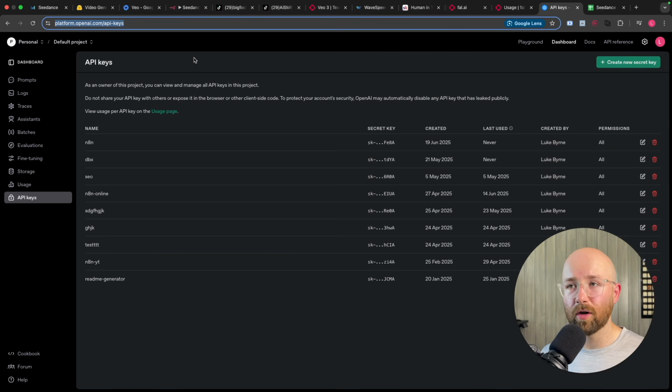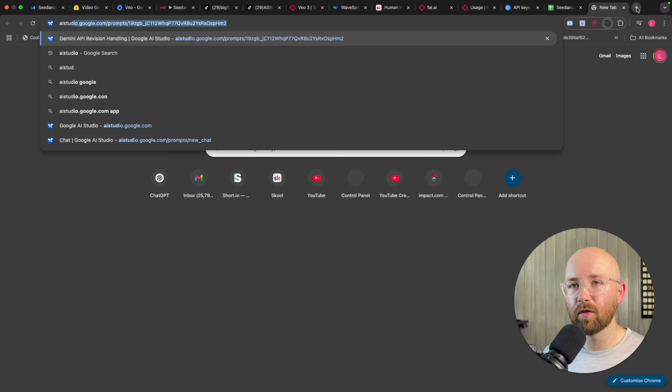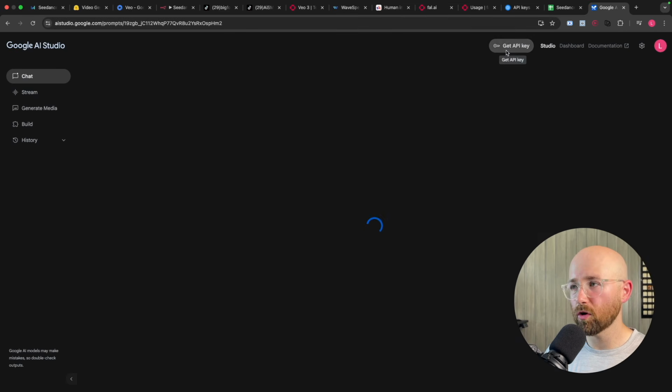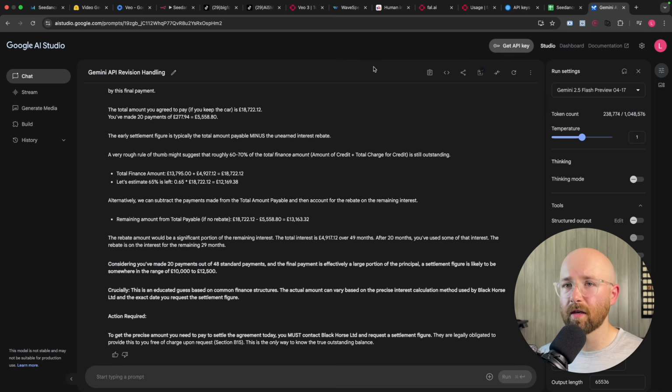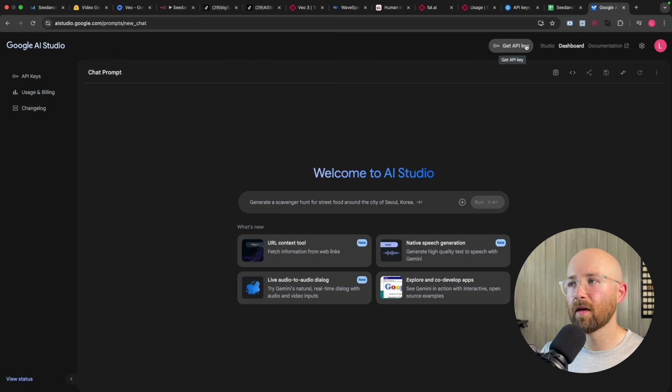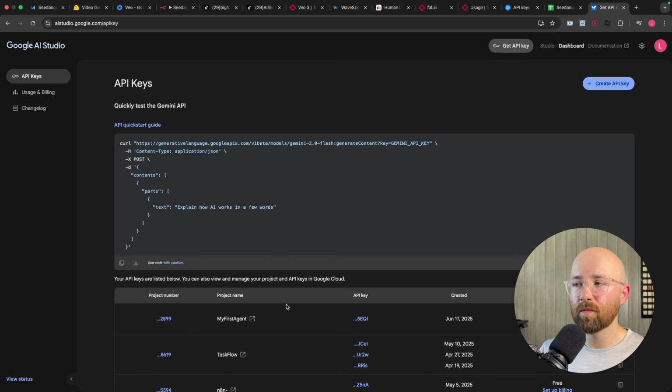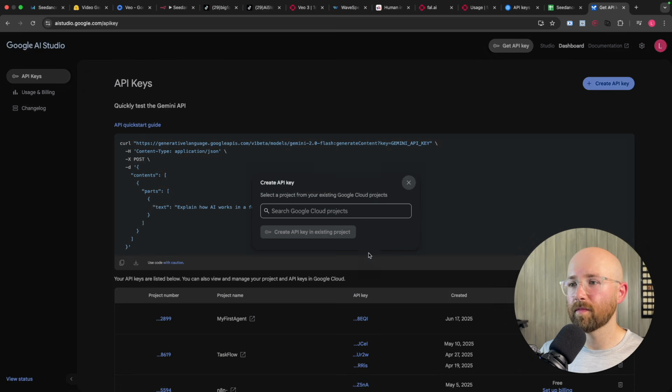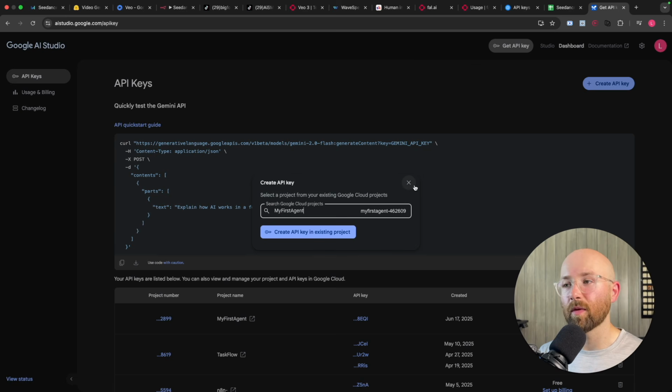But if you're worried about spending too much money, instead what you can do as well is go to aistudio.google.com. You can then come here, and although it looks a bit crazy right now, it's actually pretty straightforward, don't worry. Go to Get API Key. From Get API Key, you then want to click Create, and then you want to select a project, then click Create, and then you can copy this API key.